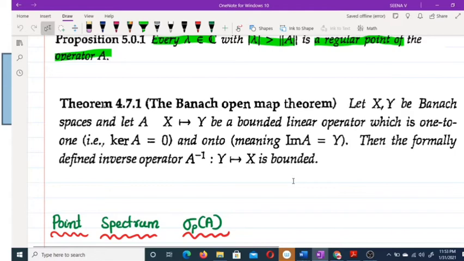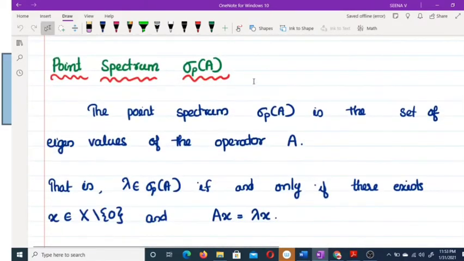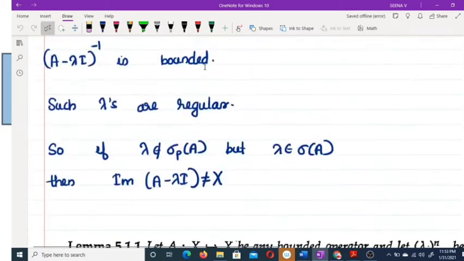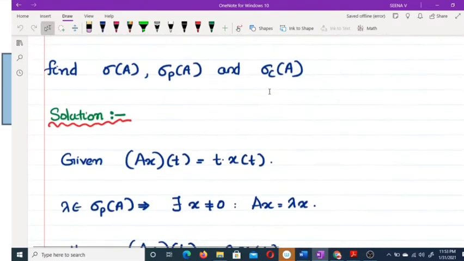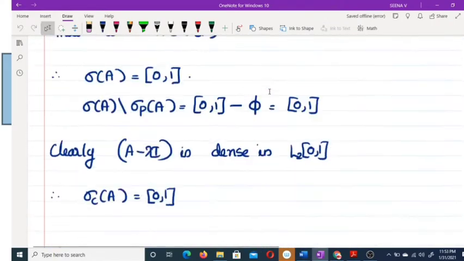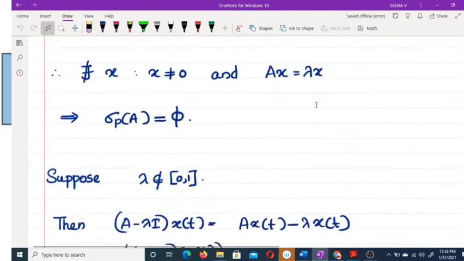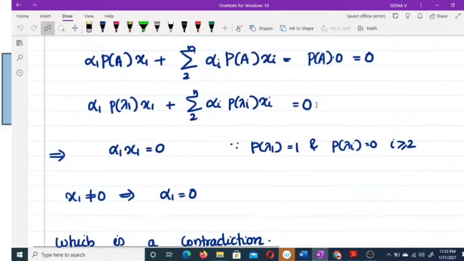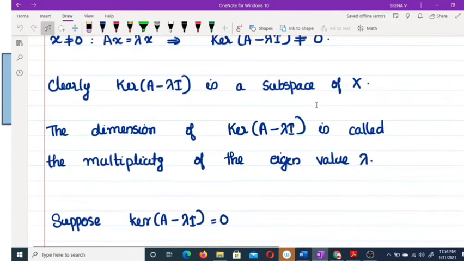Okay. So today our section is classification of spectrum. So we have three types of spectrum point: the first one is point spectrum, the second one is continuous spectrum, and the last one is residual spectrum. Okay, so there are three types of spectrum point.